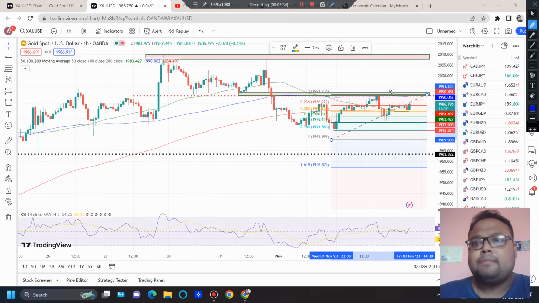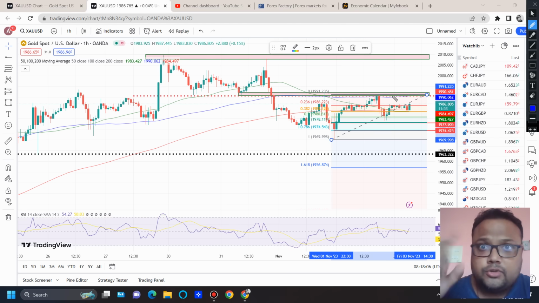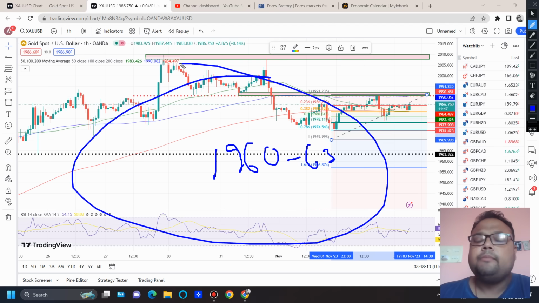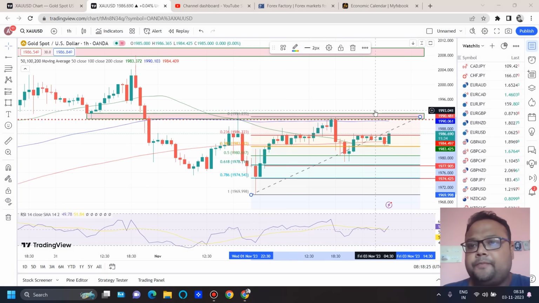Otherwise, if the market shows volatility and you see it going down with big red candles, use your common sense and wait for the market to hit 1960 to 1963, because before NFP, 1960-63 is the best or strongest support on the chart of gold. Clear? And I don't think the market will be going towards the 2010 level before NFP. The market doesn't have the strength right now.